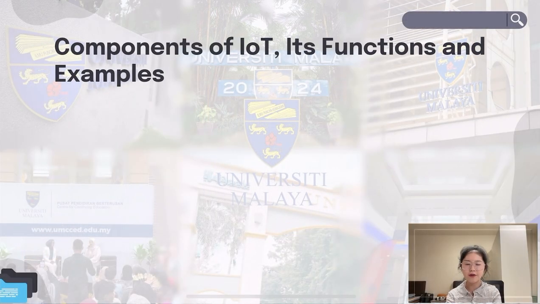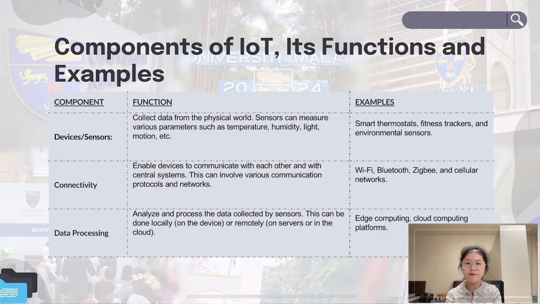Now, I would like to share about the components of the Internet of Things, their functions and examples. The first component is devices or sensors. They can be used to collect data from the physical world. Sensors can measure various parameters such as temperature, humidity, light, motion, and others. For example, smart thermostats, fitness trackers, and environmental sensors. The second component is connectivity, which enables devices to communicate with each other and with the central system. This can involve various communication protocols and networks, for instance, Wi-Fi, Bluetooth, Zigbee, and cellular networks.